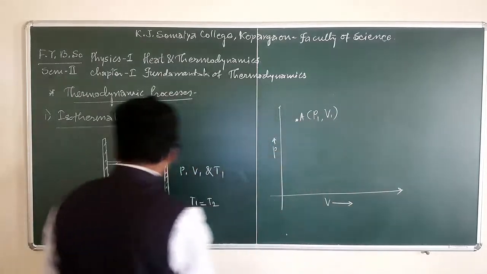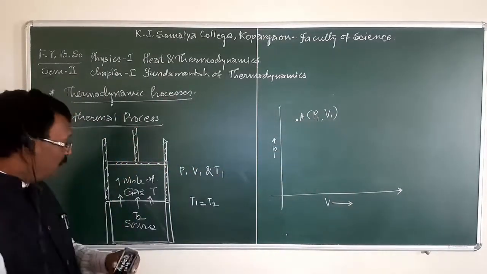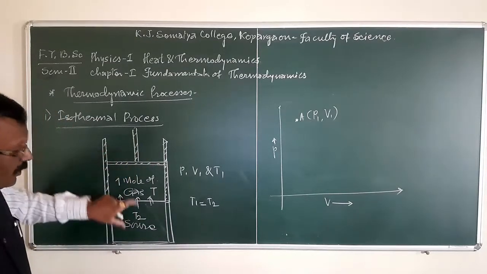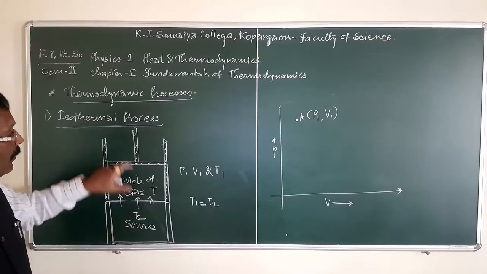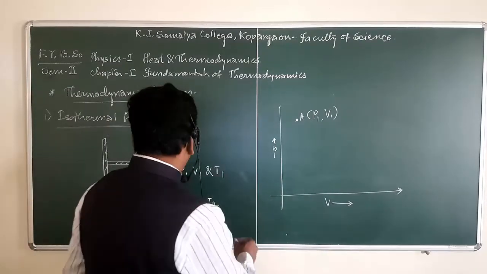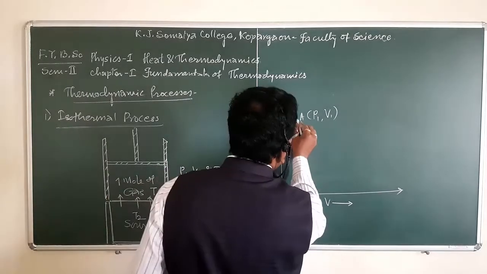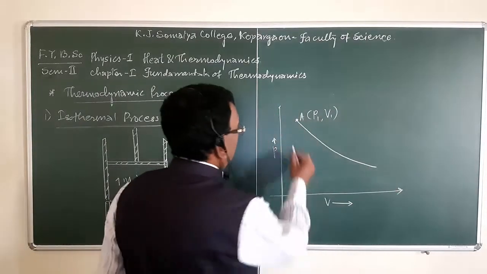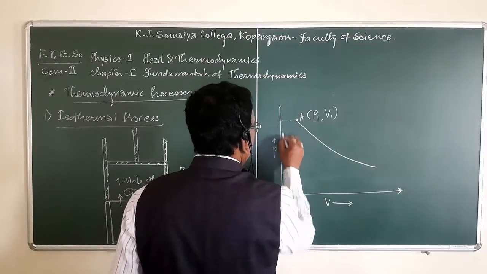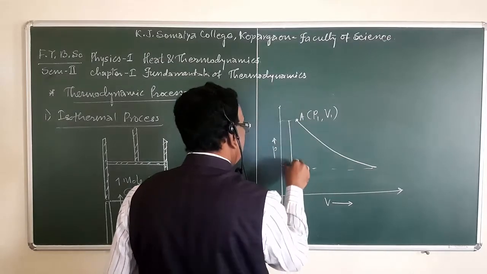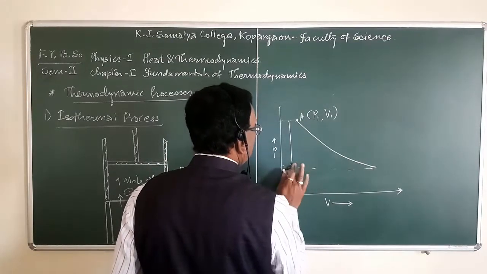After keeping the system on the source, the pressure on the piston is so adjusted that the volume of the system goes on increasing, but the pressure of the system goes on decreasing. Pressure decreases.